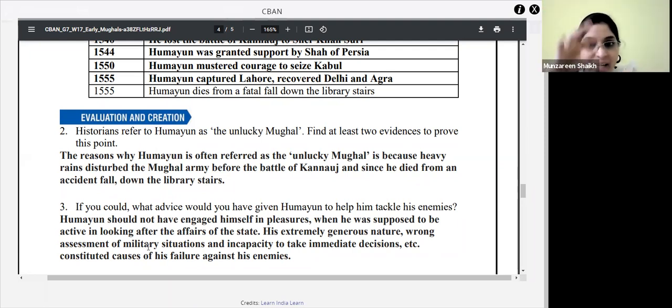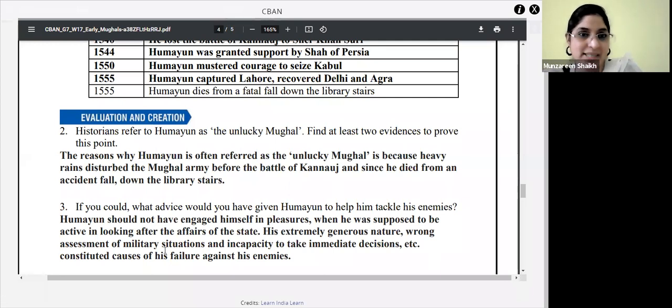Okay, so whatever answers you all gave have been collaborated in a more polished form, so that you can present it in your notebooks and in your exams as well. Humayun should not have engaged himself in pleasures when he was supposed to be active in looking after the affairs of the state. He was busy enjoying the throne instead of looking after the affairs of the state, and that's the reason. Basically, he was attacked when he was not aware, right? Yes or no?